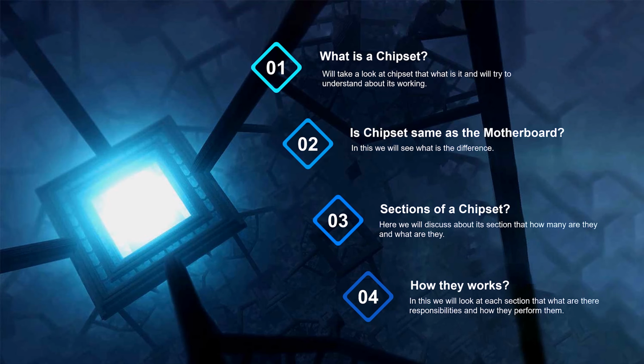Hello everyone. Here we are going to discuss chipset. Here are the contents we are going to cover. Firstly, we will discuss what a chipset is. Then at the second stage we will have a look at whether there is any difference between chipset and motherboard. At the third stage we will try to know about sections of chipset. And at the last stage we will see how those sections actually work.